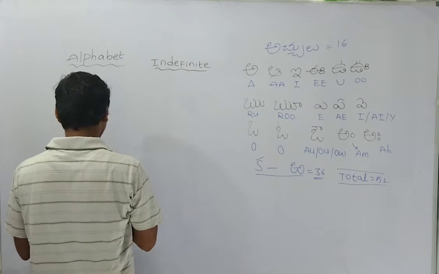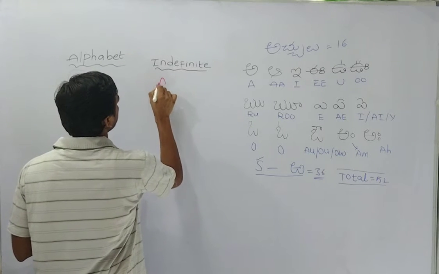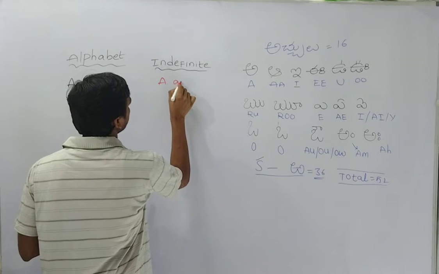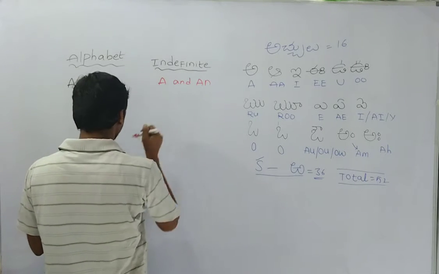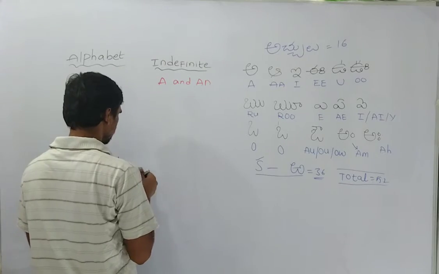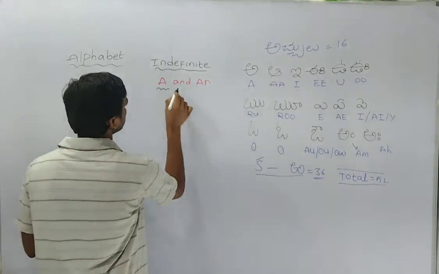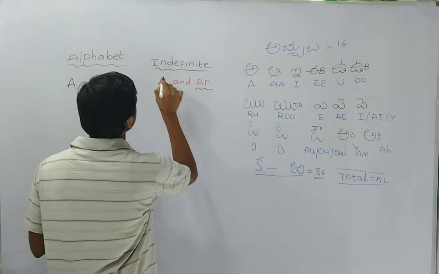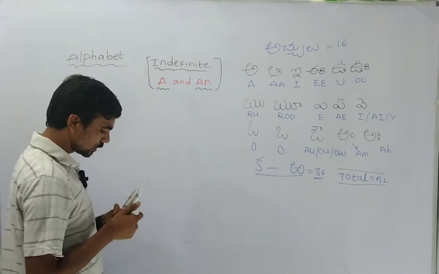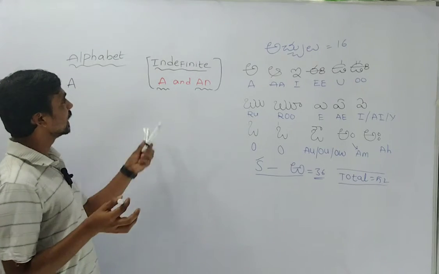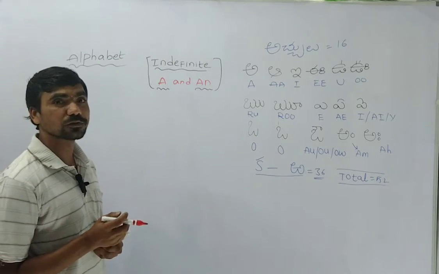One is A, and as well as an. So these sounds are very important. You need to identify these sounds. These sounds we are going to write. Indefinite article: there are a and an. The sound we recognize.